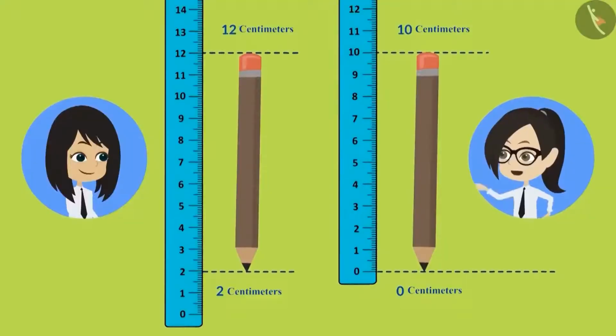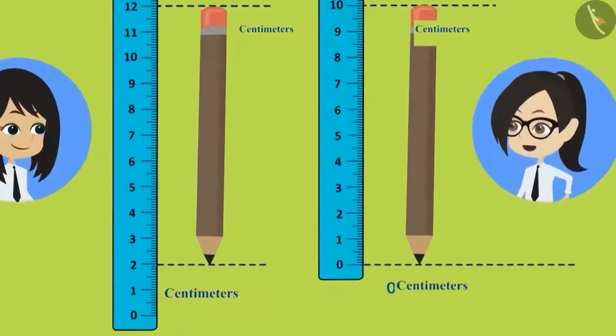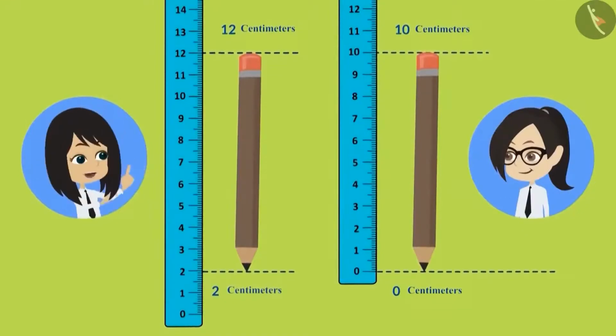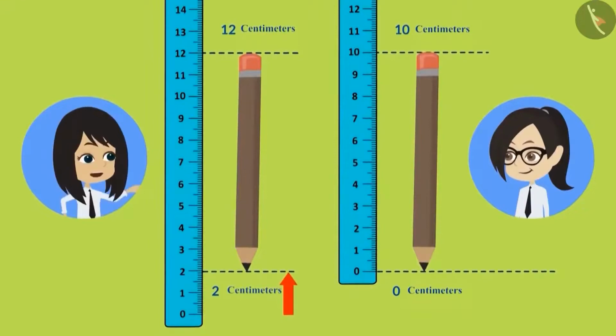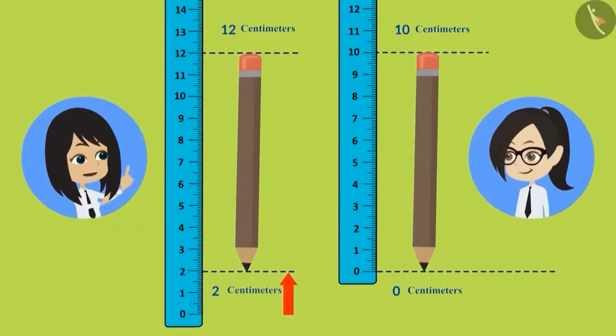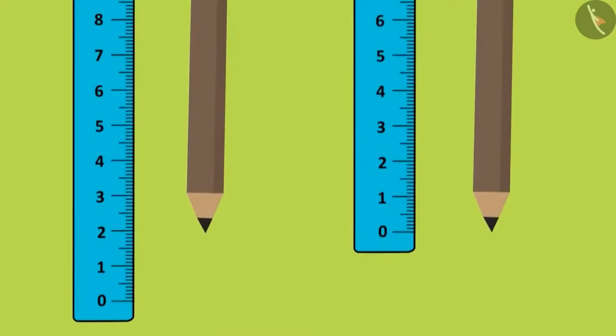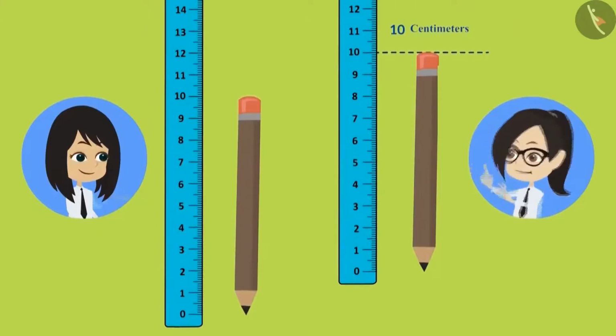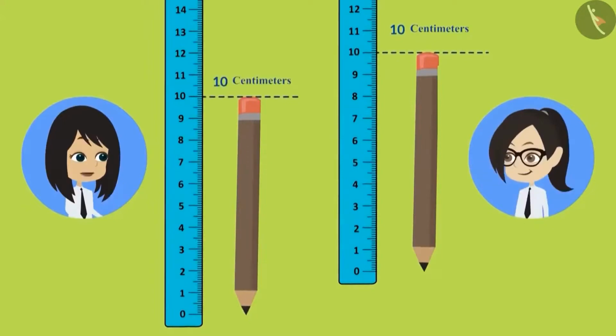To measure the correct length of objects using a scale, we should place their lower end at 0, like I have done. Oh, I understand now. The problem with keeping the pencil at 2 centimeters is that there is no pencil from 0 centimeters to 2 centimeters, and I included that length as well in the measurement. Now I'll correct it. I'll keep the pencil at 0 centimeter. Yes, it's correct. Now you will be able to tell the exact length of the pencil. My pencil is also 10 centimeters.